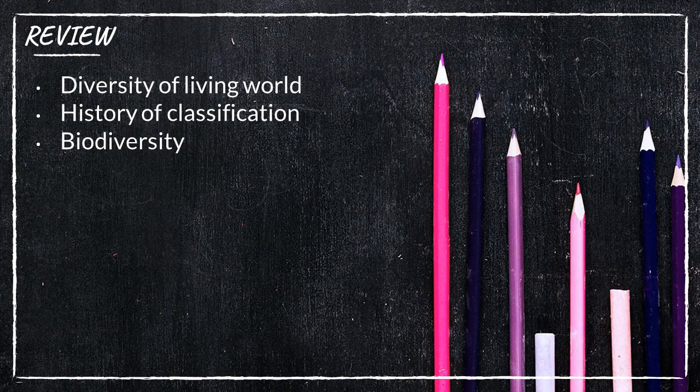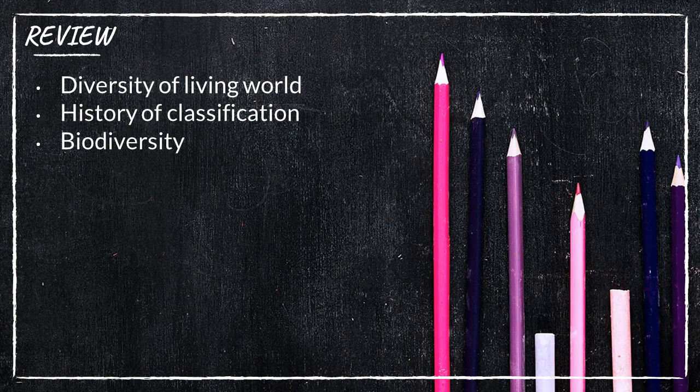Before we move to the class, we can do one review regarding the last class. In the last class, we discussed the diversity of the living world. Various organisms are available in the world, millions and billions of species. And how could we categorize all these organisms? In the history of classification, many scientists gave their own ways to classify these organisms. And regarding biodiversity, what do you mean by biodiversity? All those things we discussed in the previous session.